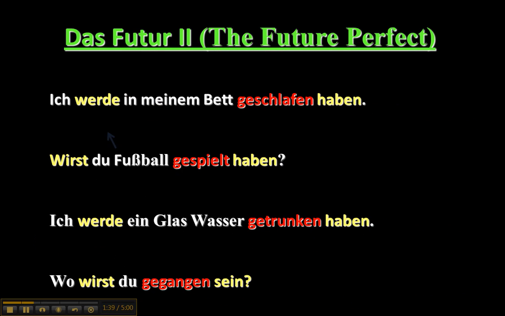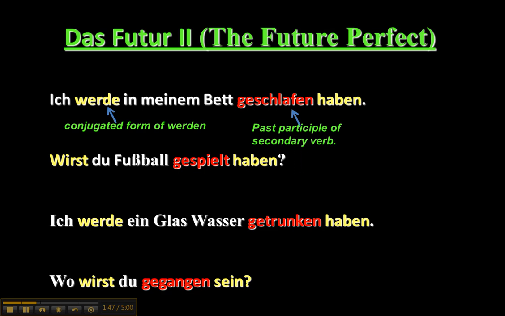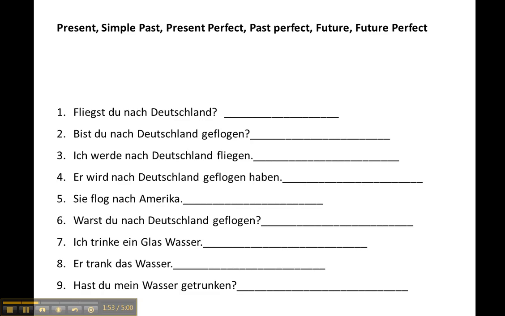Das Futur 2, the future perfect, will be identifiable by a conjugated form of the verb werden, and then you will have the past participle, and then you will have the auxiliary verb, either haben or sein, at the end of the sentence. Okay, so now just a few samples. If you want to take a moment to try to identify the tense in German, stop the video here.